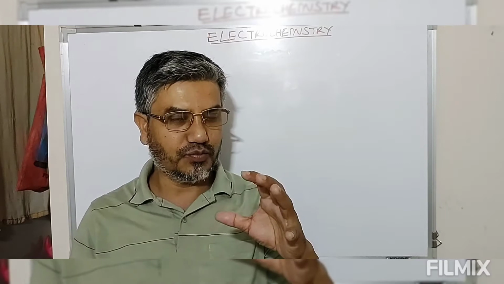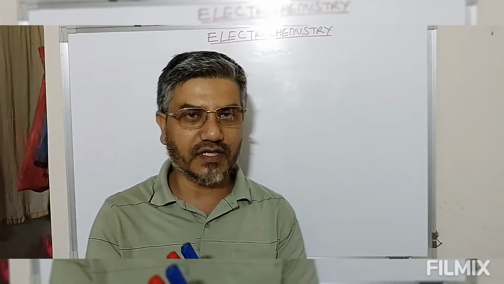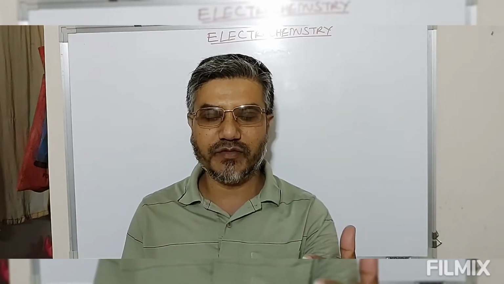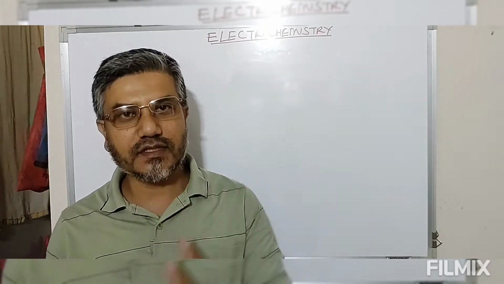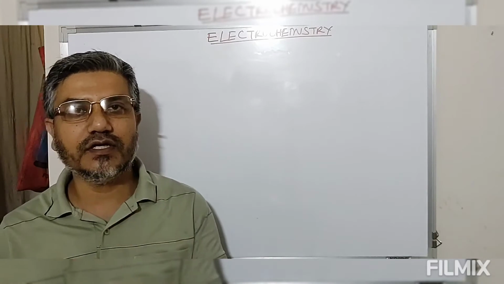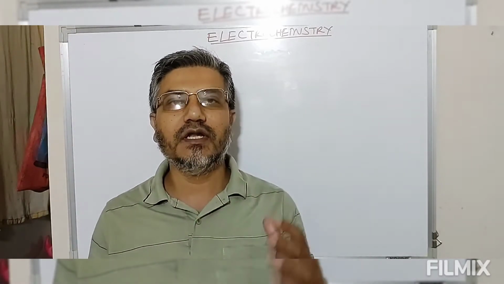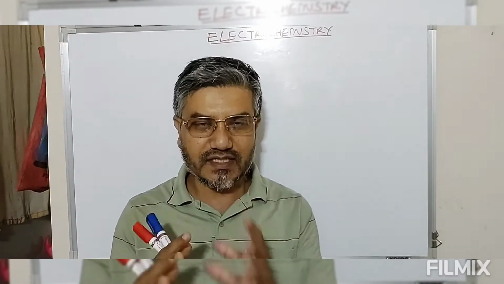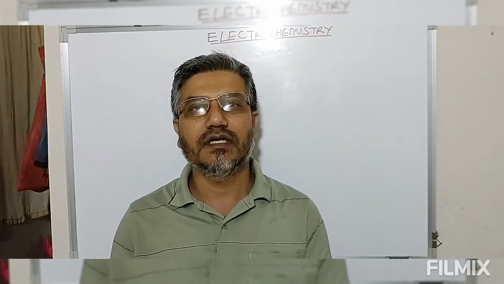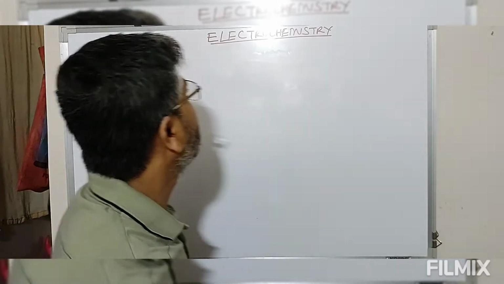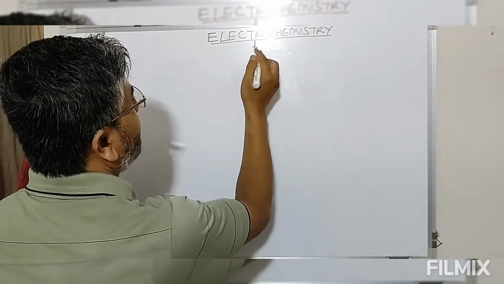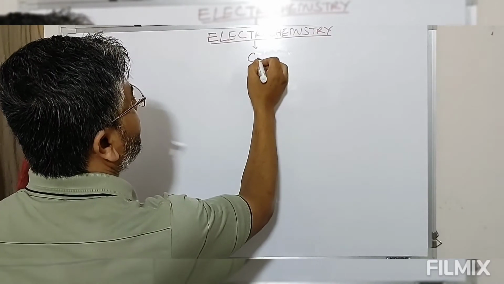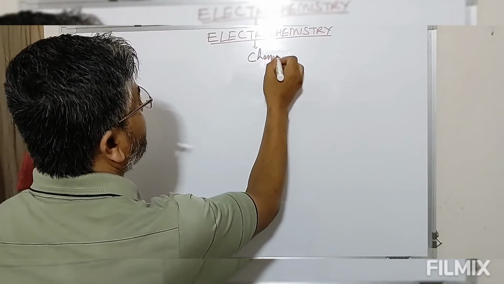So conversion of chemical energy into electrical energy from a spontaneous redox reaction, and use of this electrical energy for carrying out a non-spontaneous chemical process, this is what we call electrochemistry.